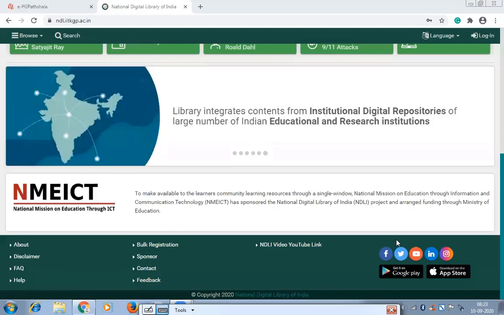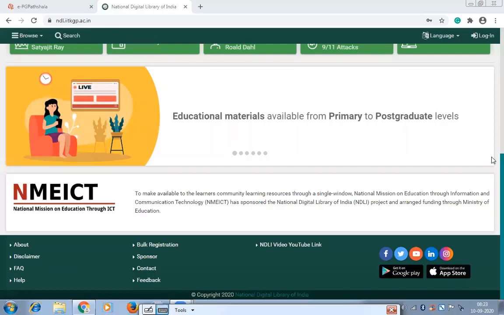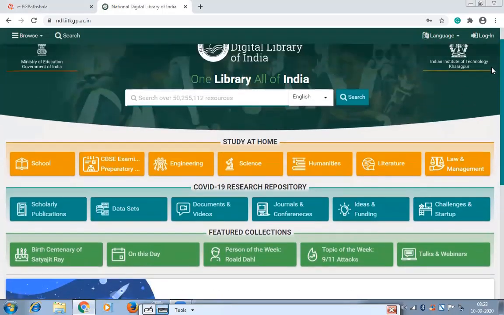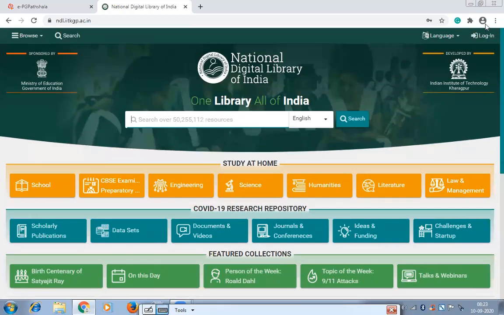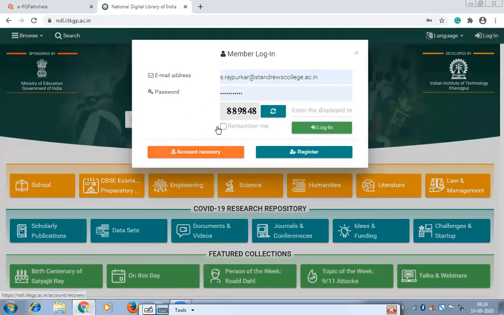Now, how to register for the NDL? You can see at the right side this tab, login. Just click on this. Then here you can see these are my credentials. I am already a registered member of the NDL.